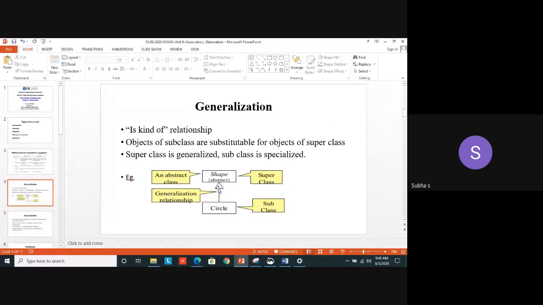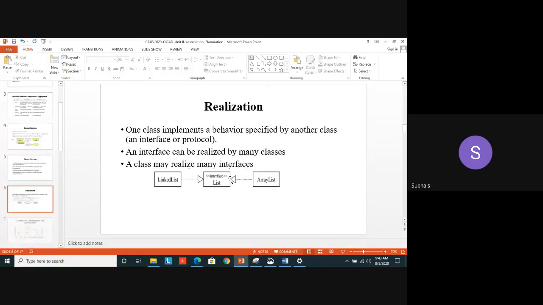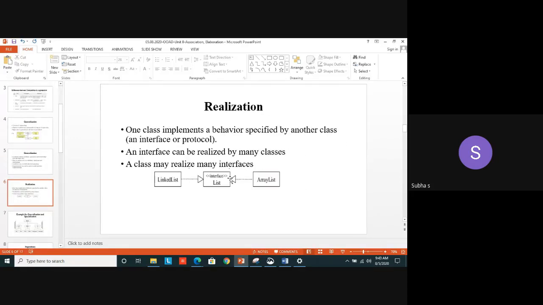This is the symbol. Yes, noted. A diamond symbol we saw for what? Aggregation and composition. A normal line denotes what? Bidirectional association. A normal line without any arrow mark denotes an association. An arrowed line denotes unidirectional association. Yes. So now we move on to another thing called what?